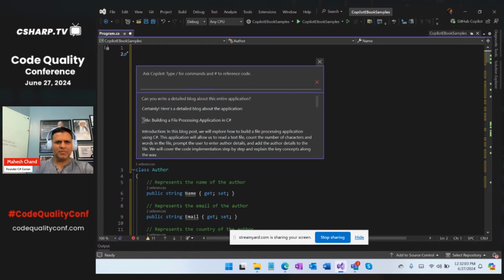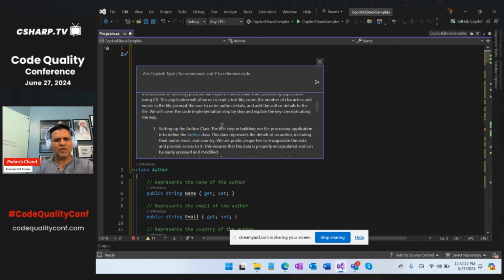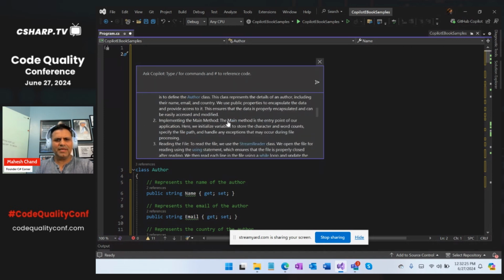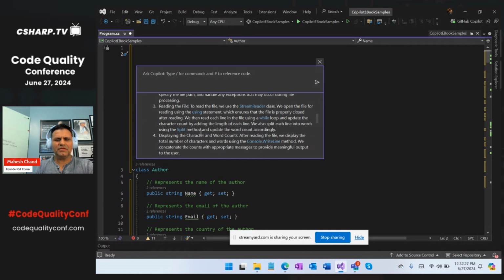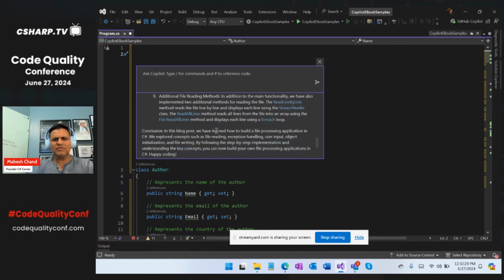The title is building a file processing application in C#. So I didn't tell Copilot anything. I didn't tell it what it is. So it already goes, reads my application, tries to understand what it is. It's building a file processing application in C#. And there's an introduction here. It also explains step by step. There's an author class, and then there's a main method using a stream reader, split method. So whatever you would usually write, it's all there.